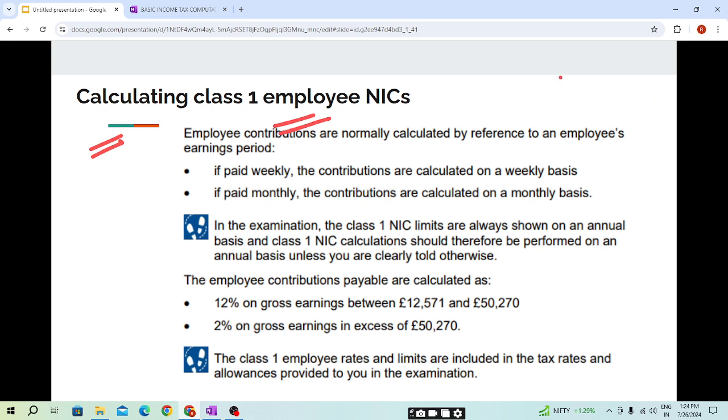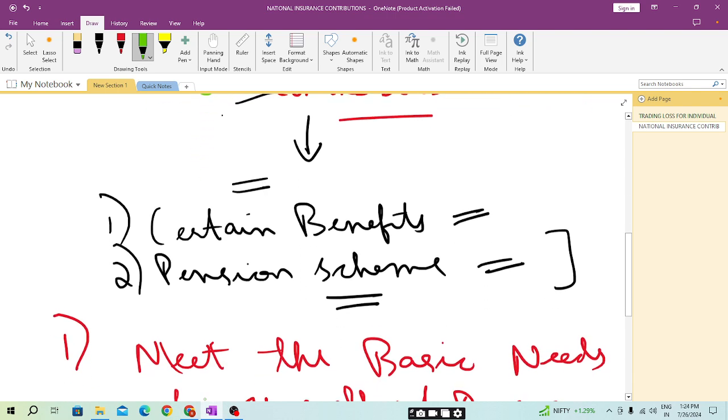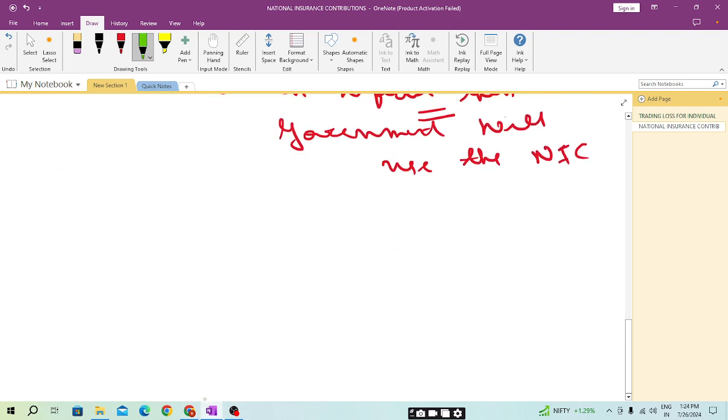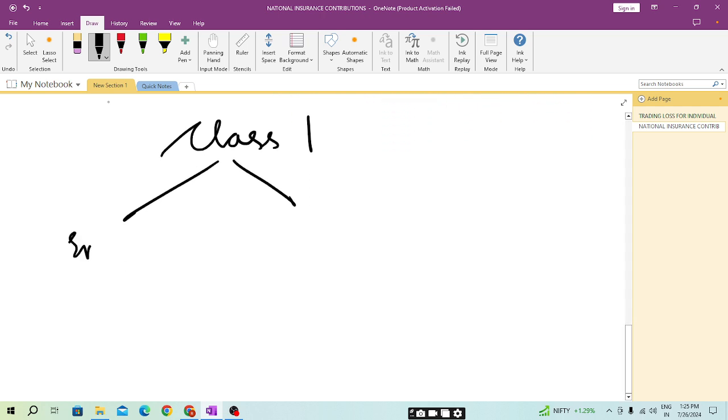As we have already discussed, students, the class 1 NIC will be payable by the employee and employer both, based on the employee's earning.